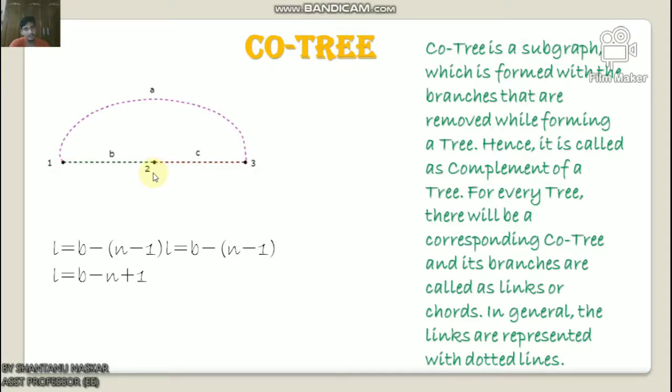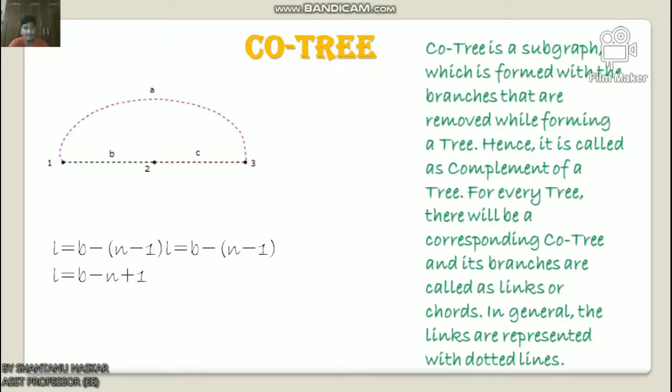The co-tree corresponding to the above tree is shown in this figure. This co-tree has only 3 nodes instead of 4 nodes of the given graph, because node 4 is isolated from the above co-tree. Therefore, the co-tree need not be a connected subgraph. This co-tree has 3 branches and they form a loop.